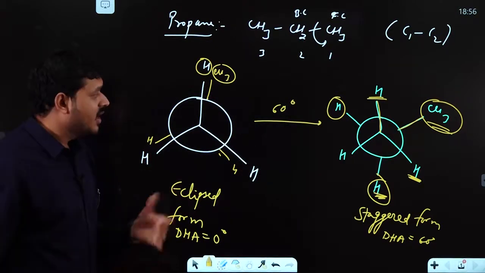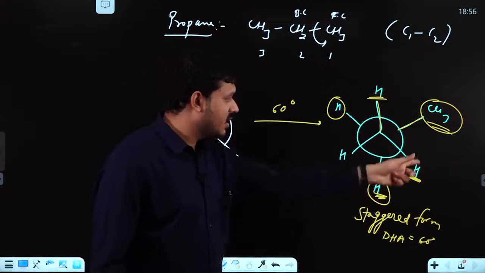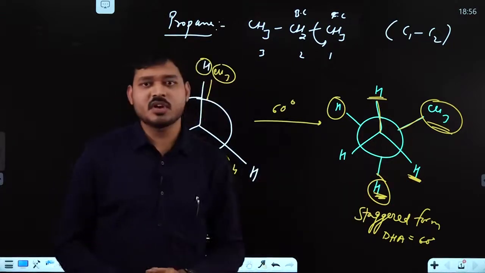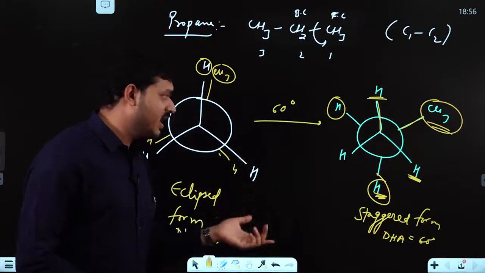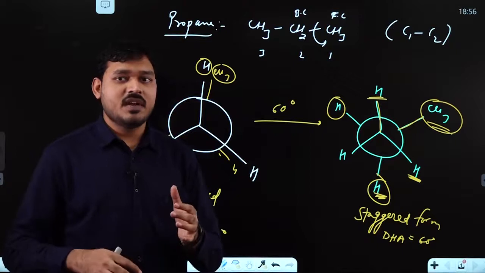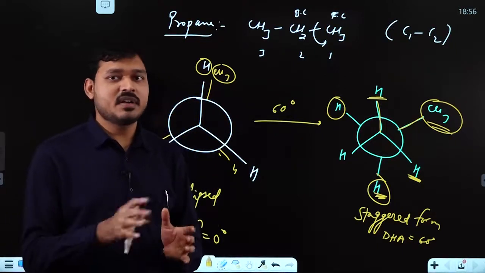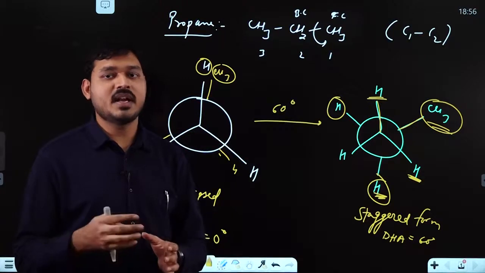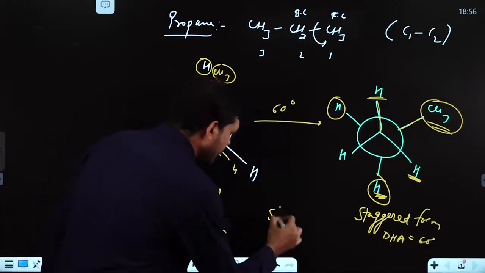Simply clear. Now if you rotate this compound again by 60 degree, you will get another conformer. One question must be in your mind: sir, can we rotate it by 30 degree, 40 degree, 50 degree? Obviously you can rotate. That's why we said that for infinite number of rotations of different angles theta, you have different conformers. So you have an infinite number of conformers. Now one more term used is skew conformers.